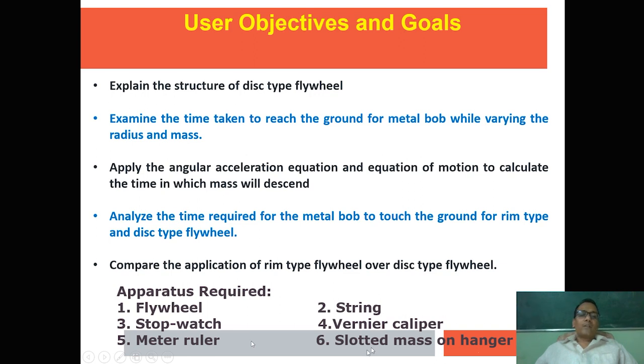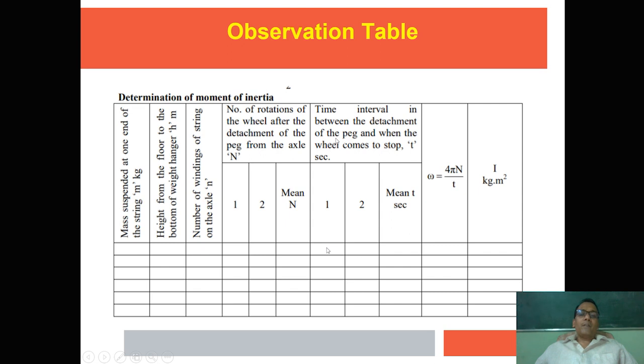Now this is the observation table. This is generally used by students. So in the first table, mass suspended on one end, so different masses we can check. Height is fixed, and one can write here. And the number of bendings of the string on the axle, here it is n, that is n1 in that formula. And this capital N is the number of rotations of the wheel after the detachment of the string from the axle, and this is n2 in that formula.